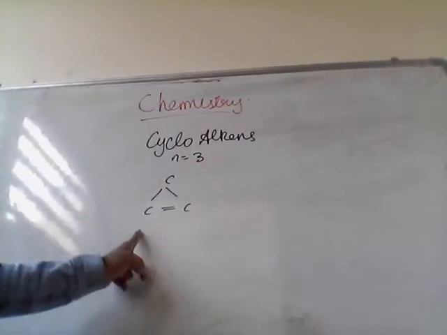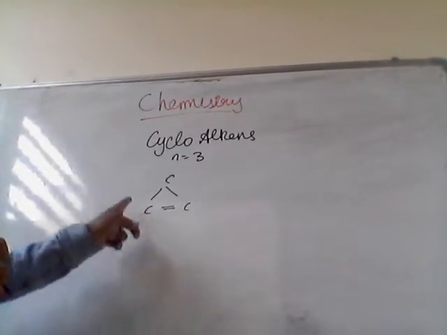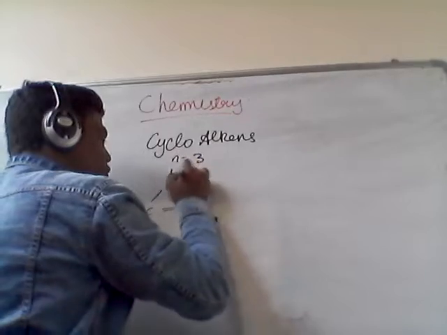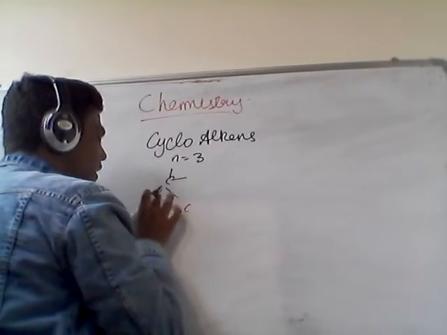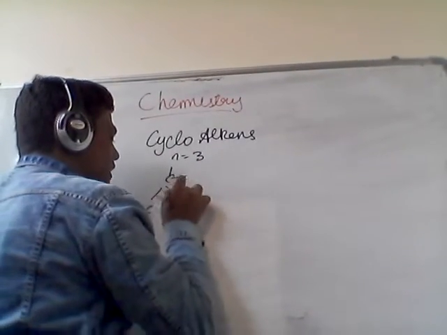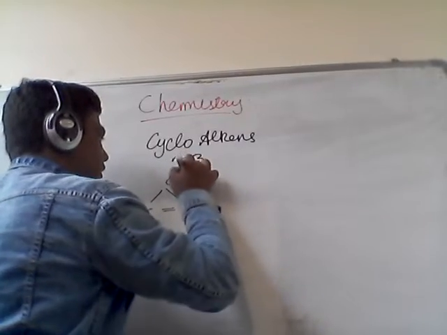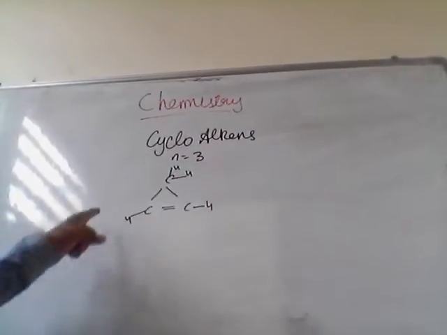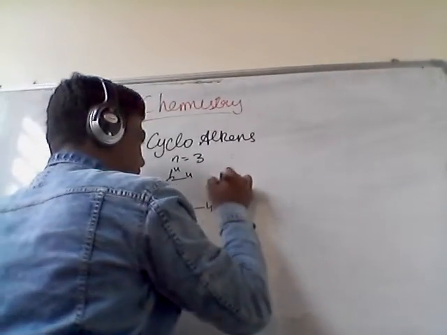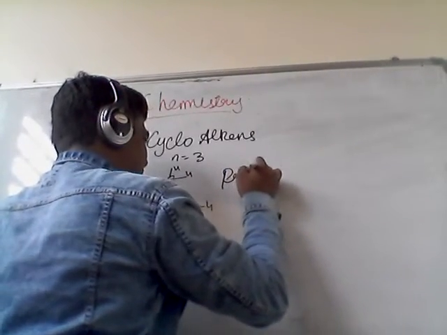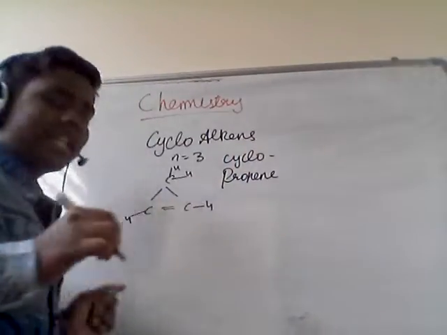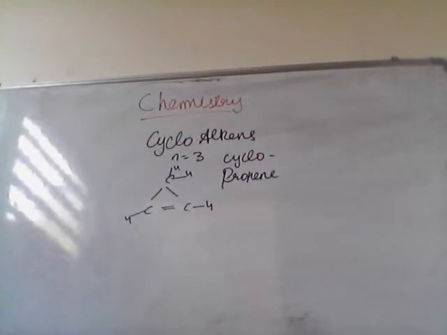This is how we draw cycloalkenes. This carbon has 2, so 2 more hydrogens to satisfy tetravalency. This has 3, so 1 more. This has 3, so 1 more. So this is the first member of the cycloalkene series, which is cyclopropene.